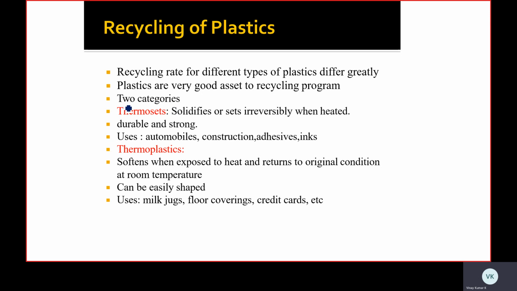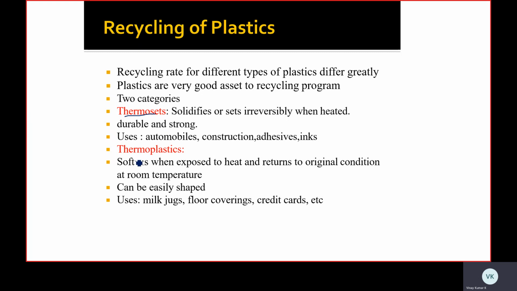There are two categories in the recycling of plastics. One is thermosets. Thermosets solidify or set irreversibly when heated, and are durable and strong. These are normally used in automobiles, construction and adhesive inks. Then thermoplastics.